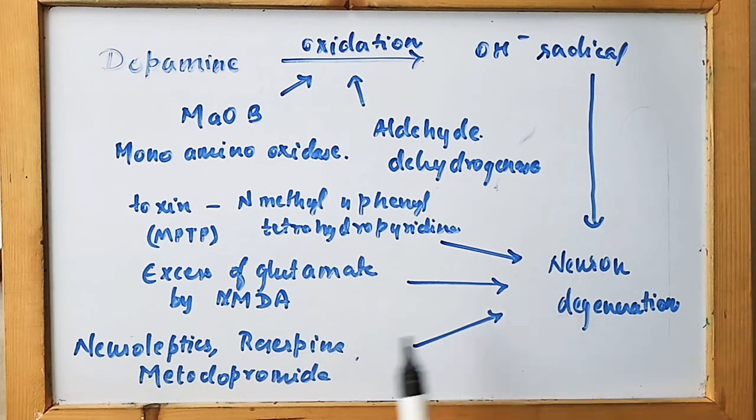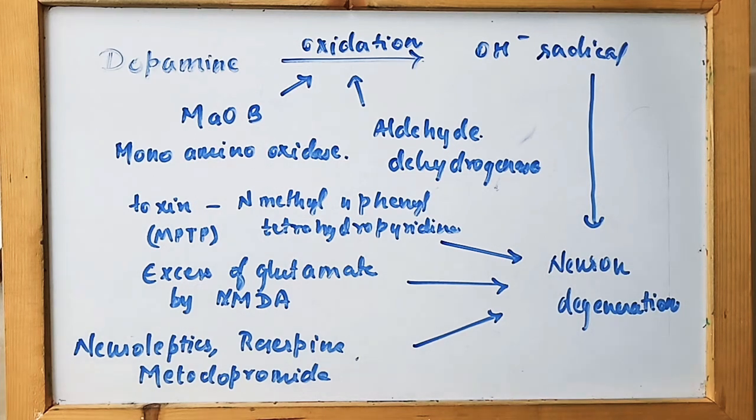It can also be drug-induced Parkinson. This is due to drugs like neuroleptics used for psychosis treatment, reserpine, which is an antihypertensive drug, and metoclopramide, which is a prokinetic drug. So these are the drugs which are responsible for neuron degeneration and can cause Parkinson disease.